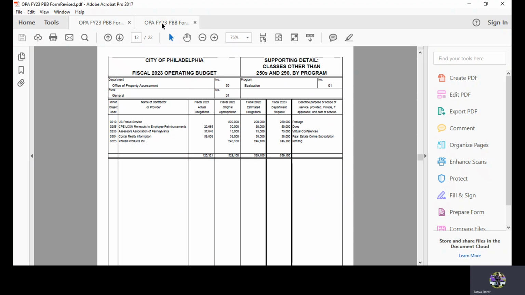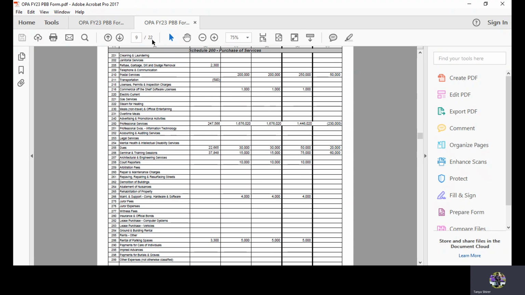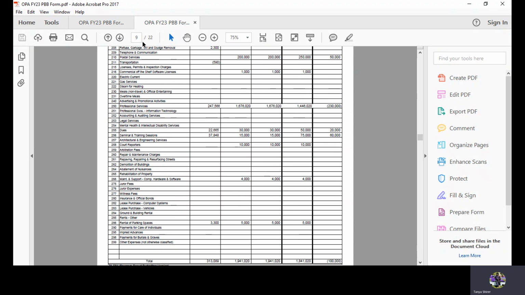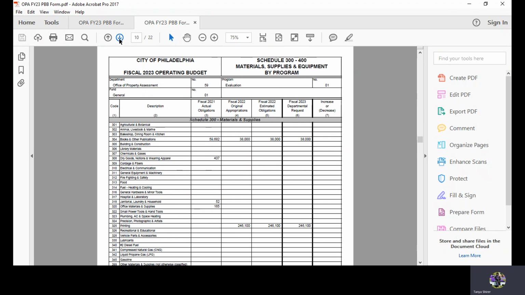Moving back to the 7153L schedule, in this case, because there's no other line items that are $50,000 or more. So we're going to go to 7153L, and we are going to follow the same process. We're going to pick up line items with $50,000 or more regardless of year. In this instance, they have class 304 books and other publications.